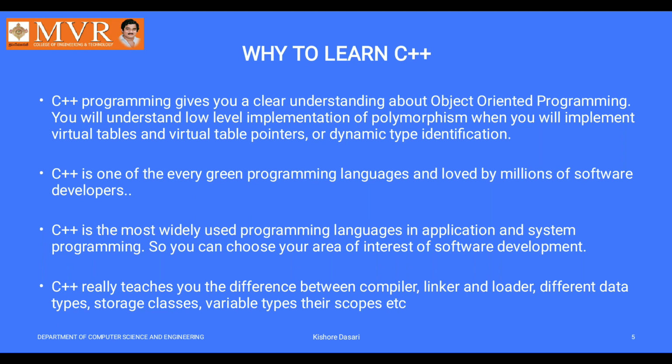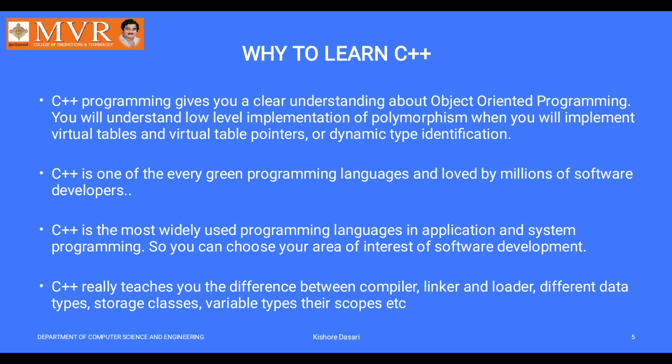And one other thing is that C++ is one of the evergreen programming languages, loved by millions of software developers. What is meant by a green programming language? Green means eco-friendly. Here, a green programming language means code coverage of the program.